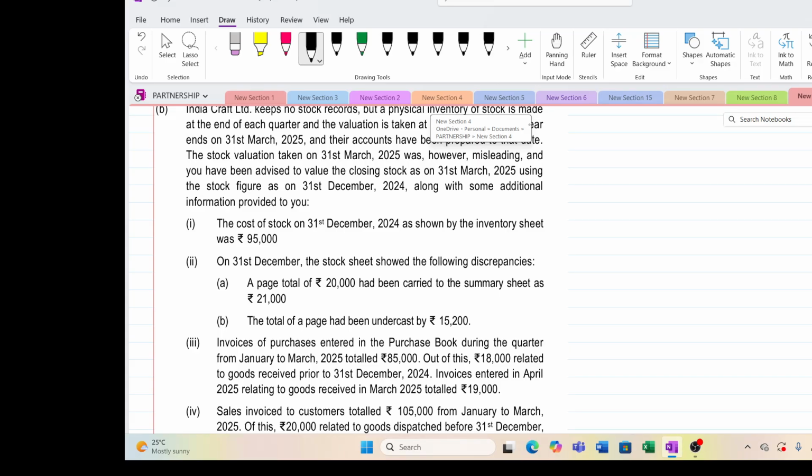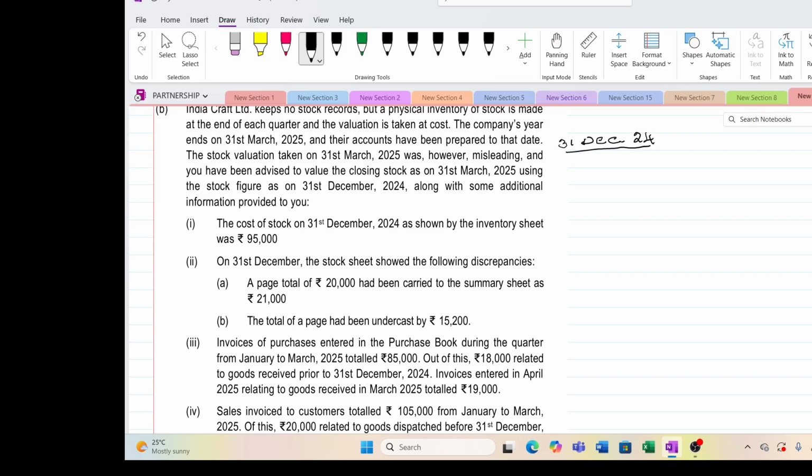See what we have to do. Any figure given to you is the quarter ending 31st December 24. Any changes in this, we have to adjust.